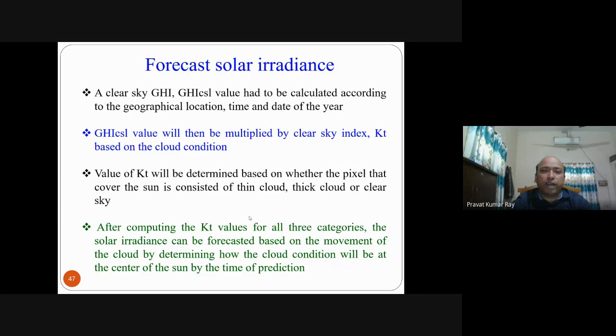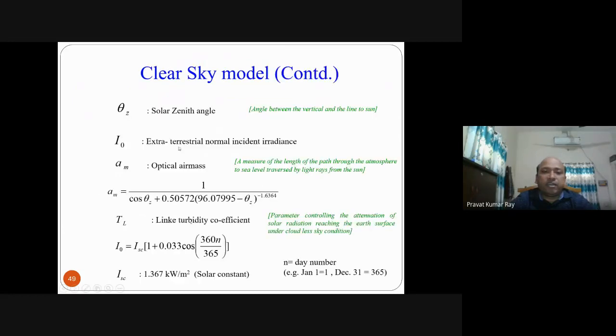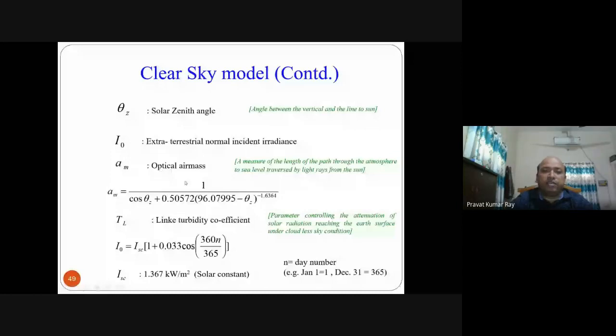So for finding out GHI CSL, you have to take the clear sky model. In that, this is the Ineichen and Perez model. So this is the model. Here the requirements are theta z, the zenith angle, which we'll discuss. The altitude is required for A1, A2 determination, and these A1, A2 are required here also, and AM is required. So some inputs are required so that you can find out GHI CSL. What are the inputs? Altitude, solar zenith angle, extraterrestrial normal incident irradiance, optical air mass, and link turbidity coefficient.